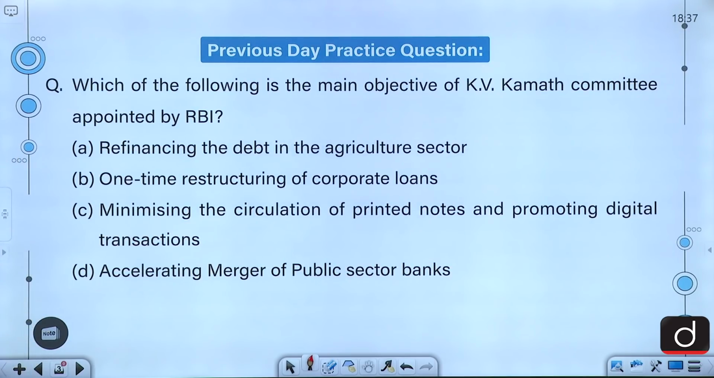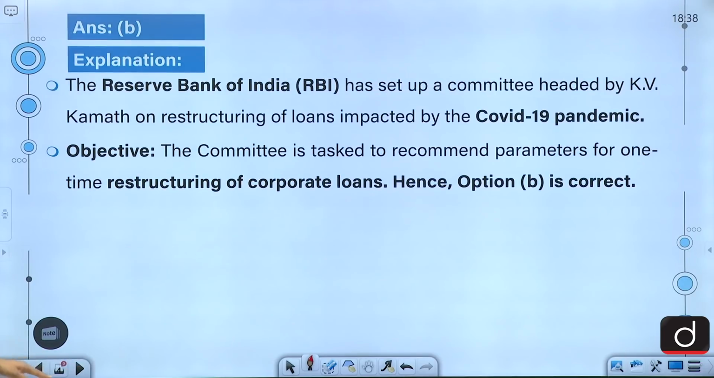Which of the following is the main objective of KV Kamath Committee appointed by the RBI? Refinancing the debt in the agriculture sector, one-time restructuring of corporate loans, minimizing the circulation of printed notes and promoting digital transactions, accelerating merger of public sector banks. So I hope you have answered it correctly in the comment segment.